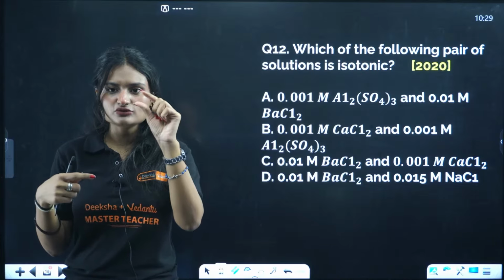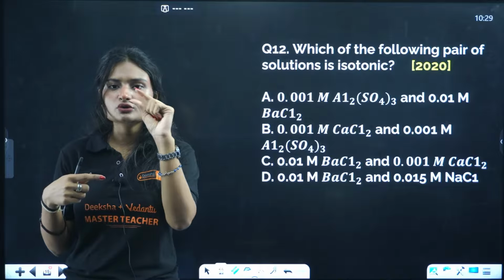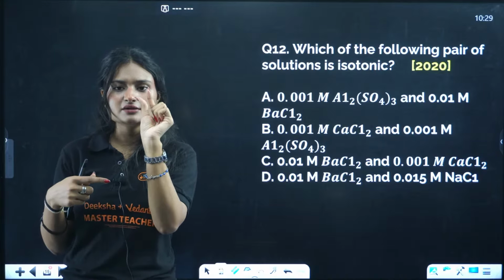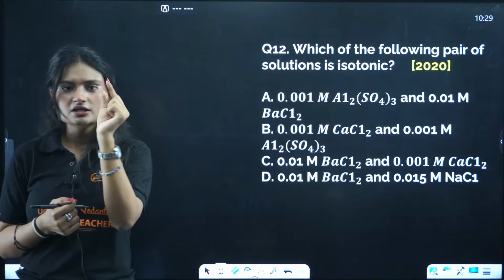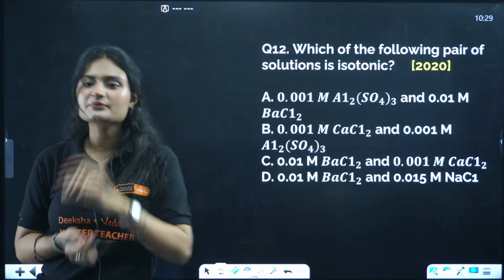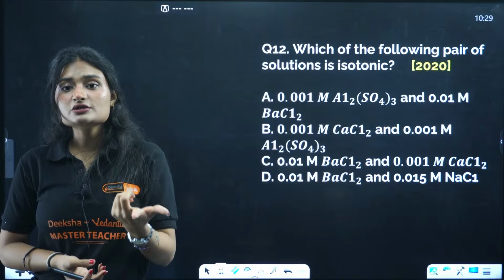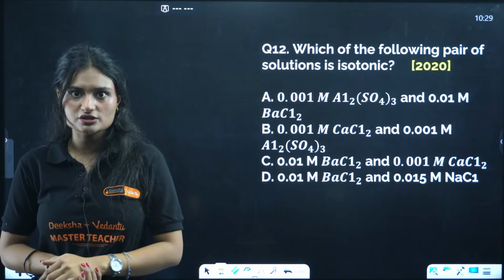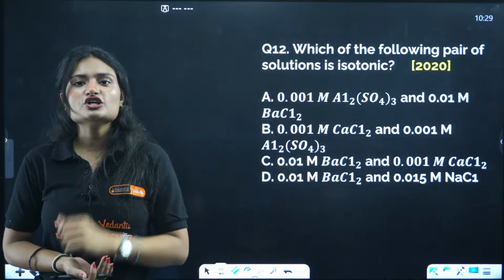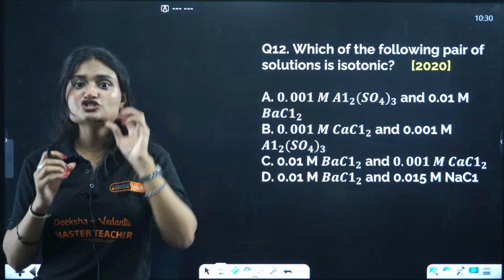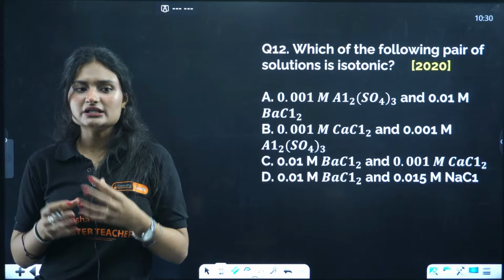For example, have you tried soaking raisins in milk or even in water? The soaked raisins are much thicker, right? The dried raisin is small and the soaked raisin is plump and thick. Hypertonic solutions are those which have high solute concentration. So what happens when they have high solute concentration? The cells shrink.